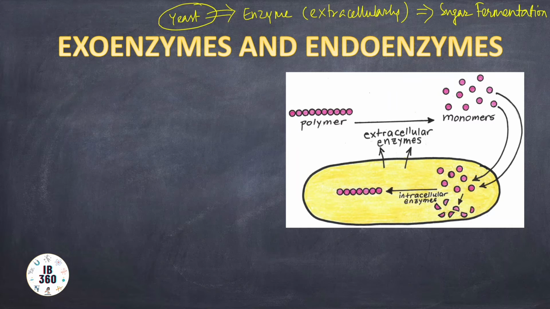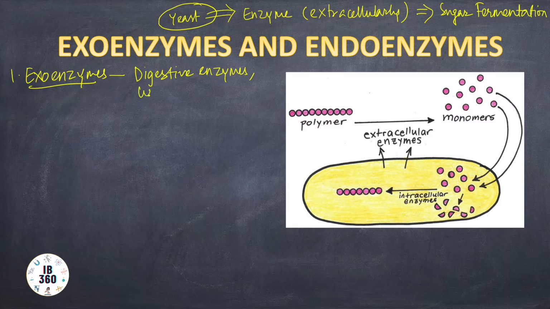In nature, some enzymes are secreted by living cells and made to perform extracellular catalysis. Examples would be digestive enzymes. So exoenzymes include digestive enzymes, and also lysozyme in tears, which is an antibacterial enzyme.